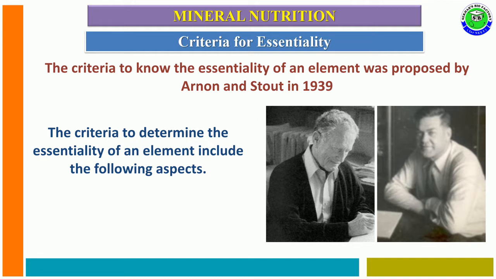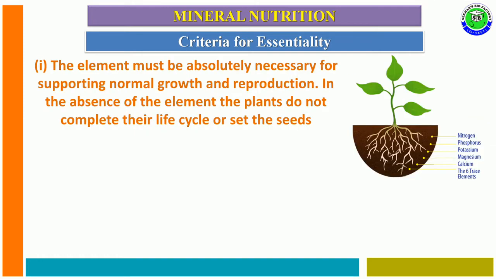It includes the following aspects. The first criterion is that the element must be absolutely necessary for supporting normal growth and reproduction. In some cases, if the element is absent, the plant does not complete its life cycle or set seeds. Such an element is said to be an essential element.